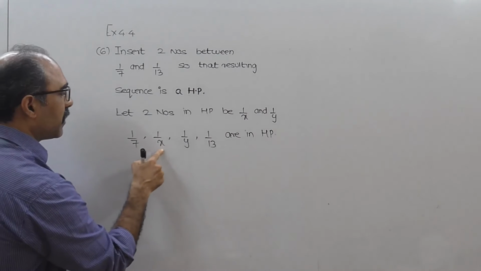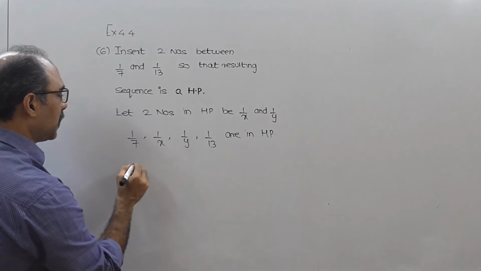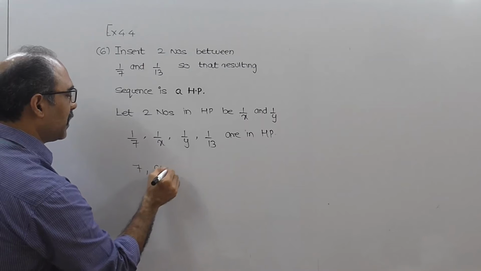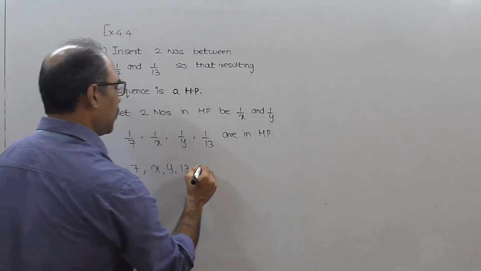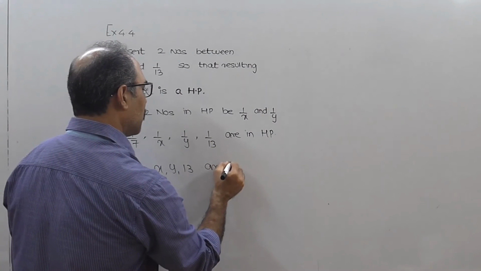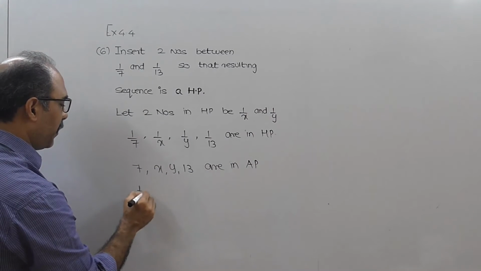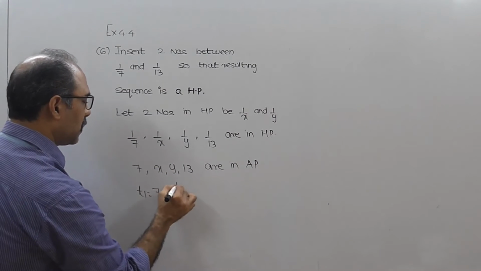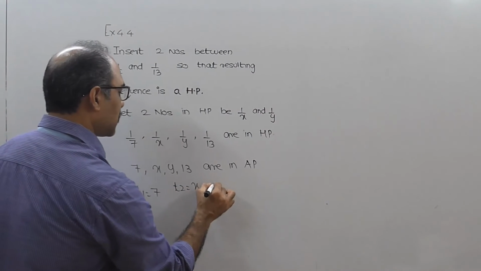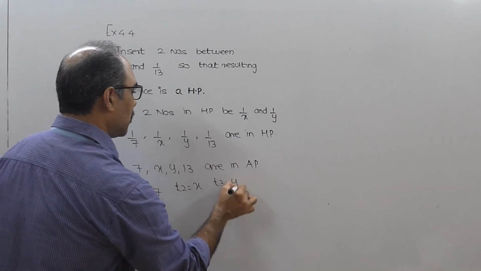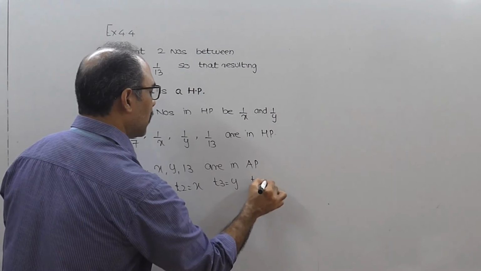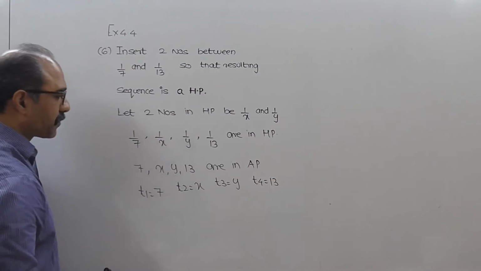So I will say that 7, x, y, 13 are in AP. So AP means first term is 7, second term is x, third term equal to y, and the fourth term is 13.